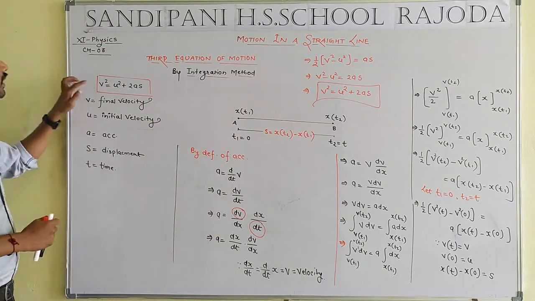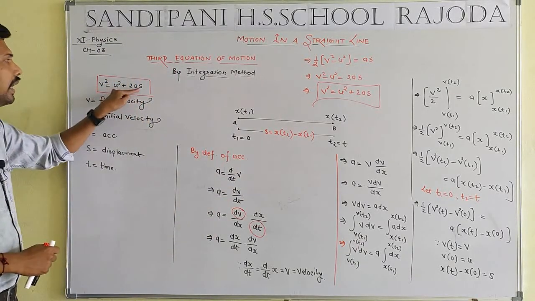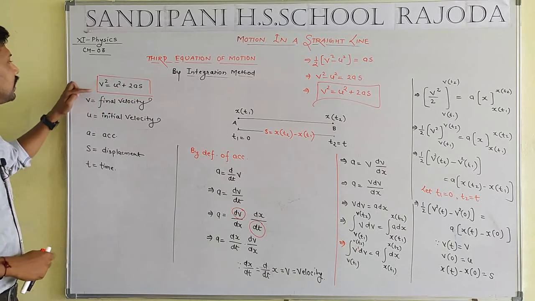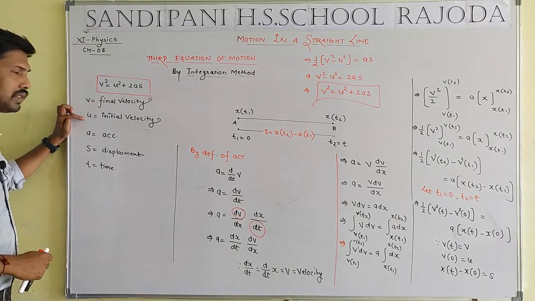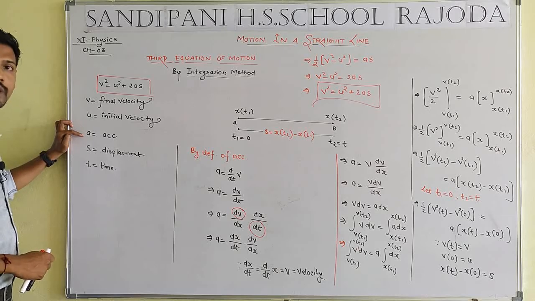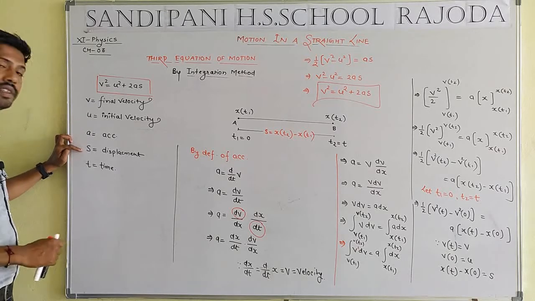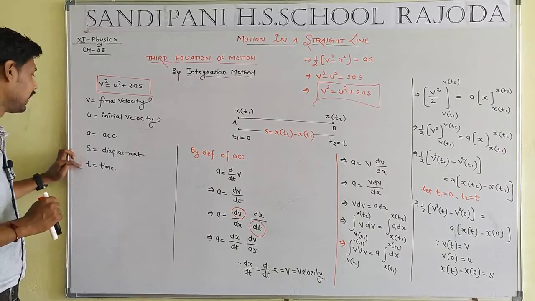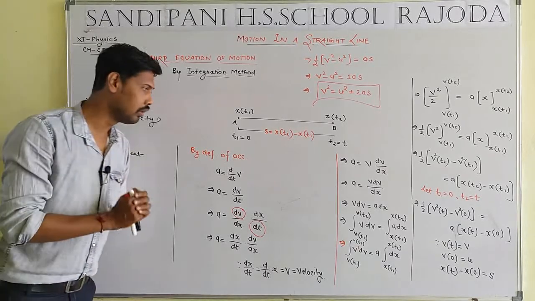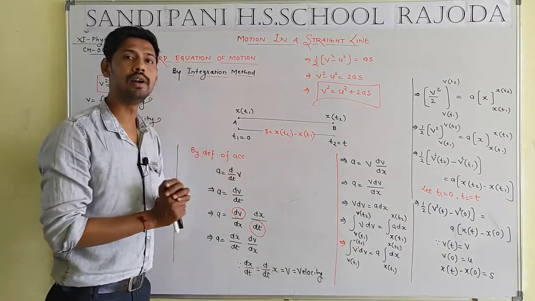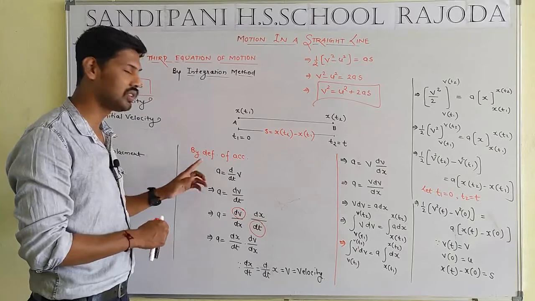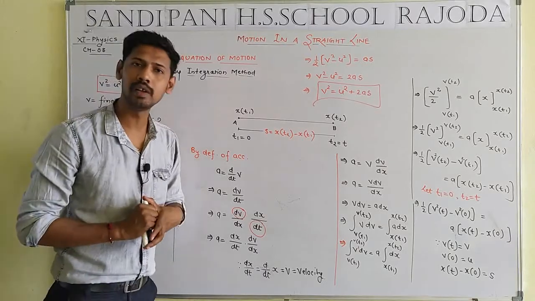Firstly, I define the terms v, u, a, s and t. V means the final velocity, U means the initial velocity, A means the acceleration of the object, S means the displacement, and T means the time. Now it is time to derive. Student, by the definition of acceleration, what is the meaning of acceleration?